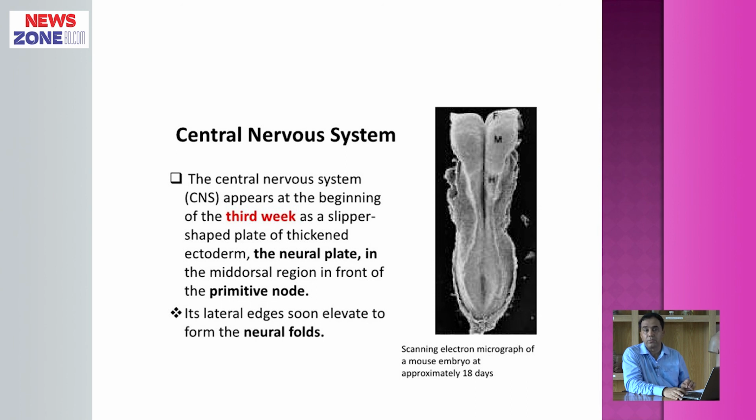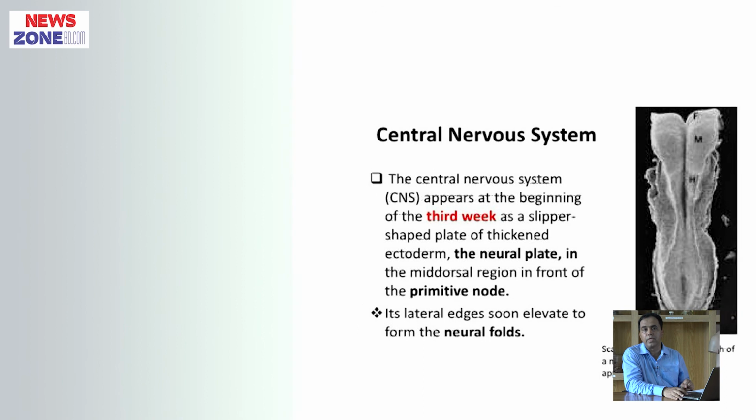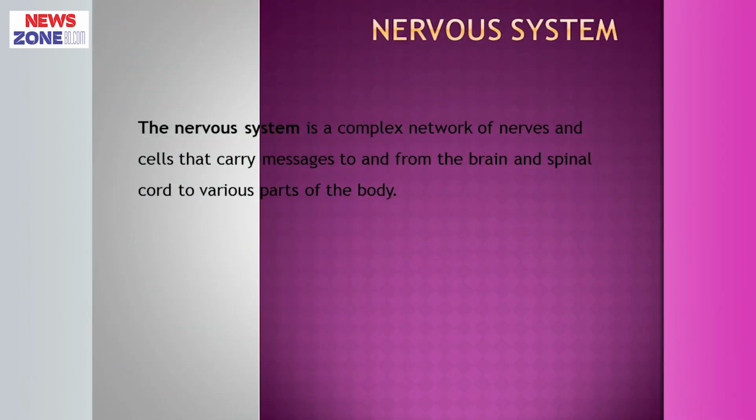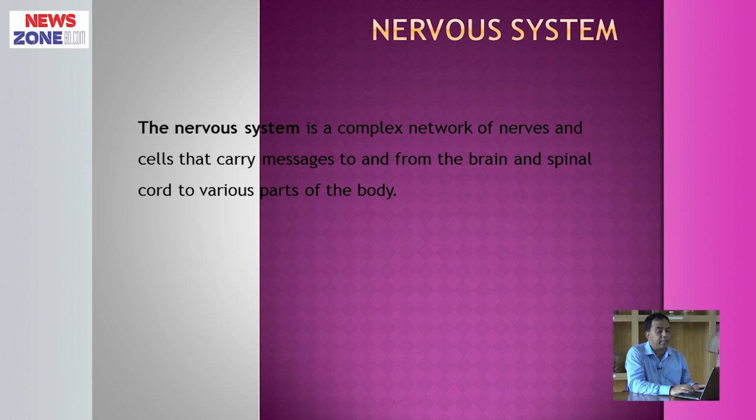So, the nervous system is a complicated, extensive and controlling system of our body. The nervous system and endocrine system control all the functions of our body. Lastly, we can summarize the nervous system as a complex network of nerves and cells that carry messages to and from the brain and spinal cord to various parts of our body.